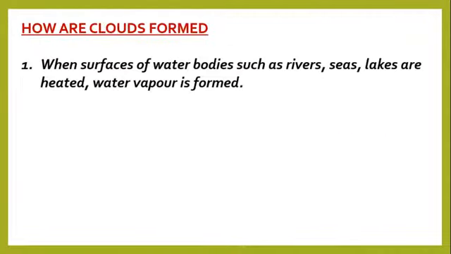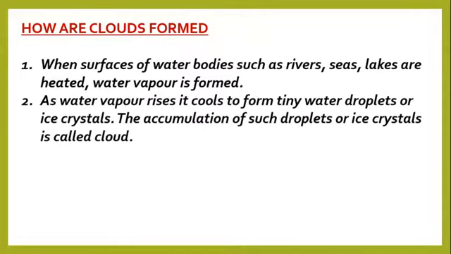Now we are saying that when surfaces of water bodies such as rivers, seas, lakes, etc. are heated, water vapor is formed. Now what happens to this water vapor? As water vapor rises, it cools to form tiny water droplets or ice crystals high up in the sky. Now, the accumulation of such droplets or ice crystals is what we call cloud. So if you're asked to define cloud, it is the accumulation of water droplets or ice crystals in the atmosphere.